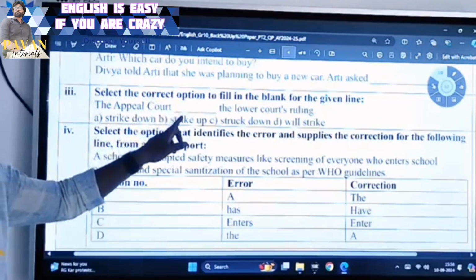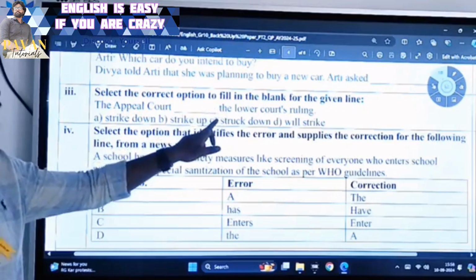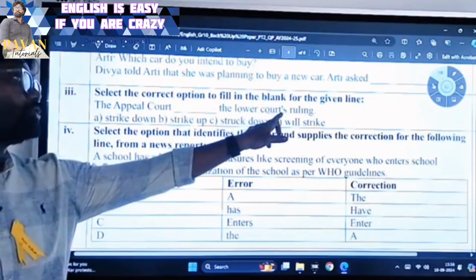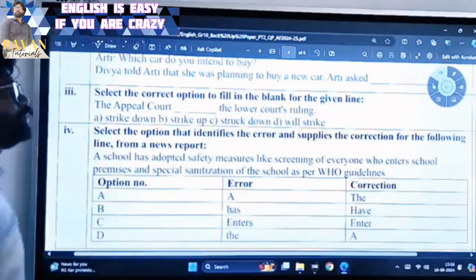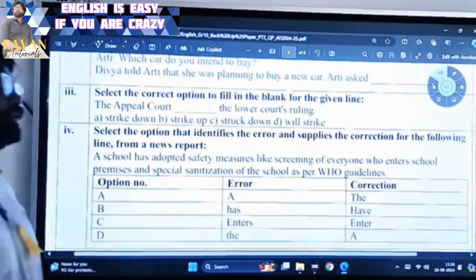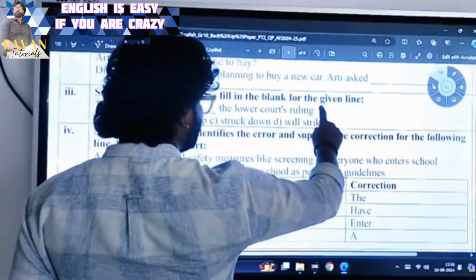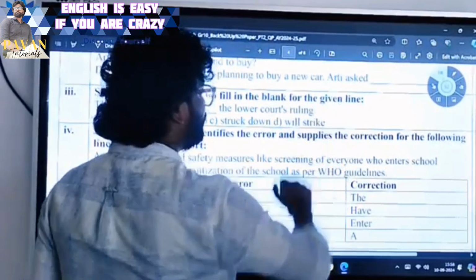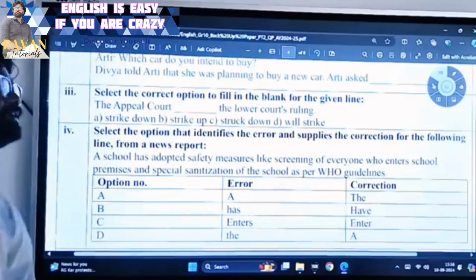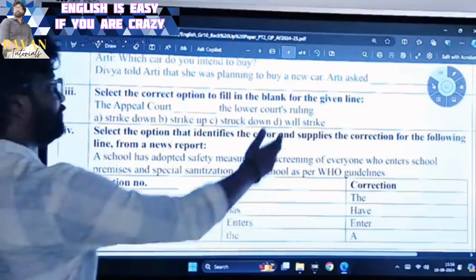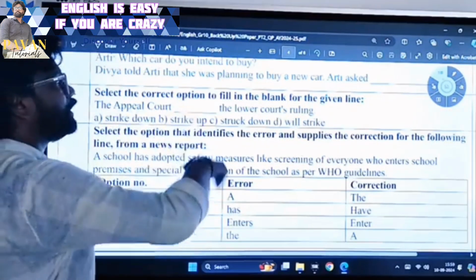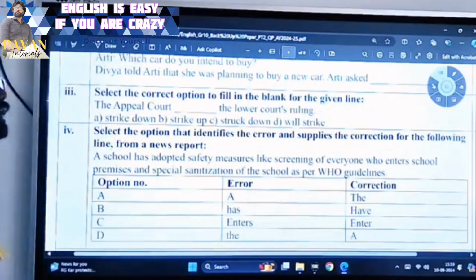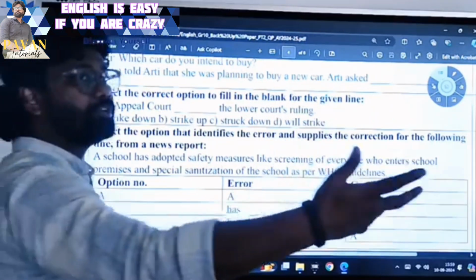So what did it do? It has struck down the lower court's ruling. It will strike the lower court's case or struck down the lower court's case. Here, actually, the timeline should be mentioned at the ending of the sentence, because at times you may feel that will strike can also be the option, because who knows, the appeal court will strike down the lower court's ruling tomorrow or day after tomorrow.